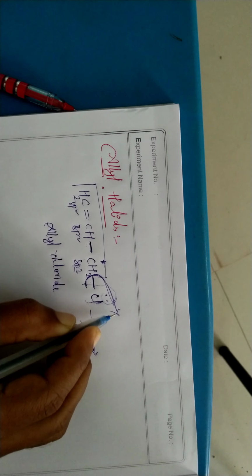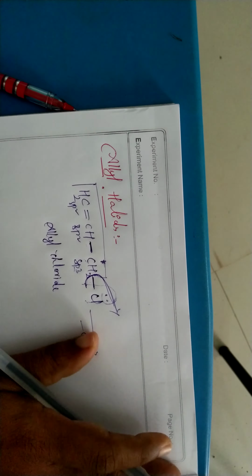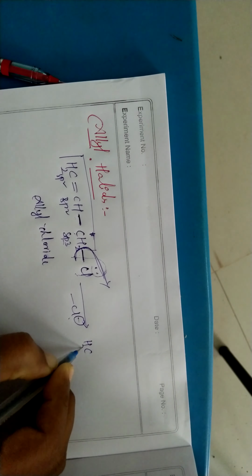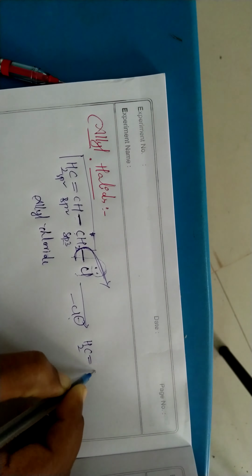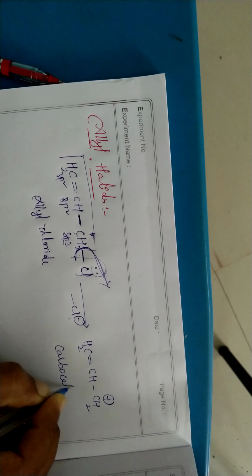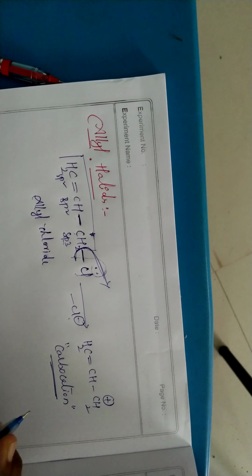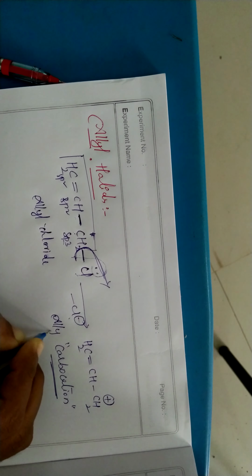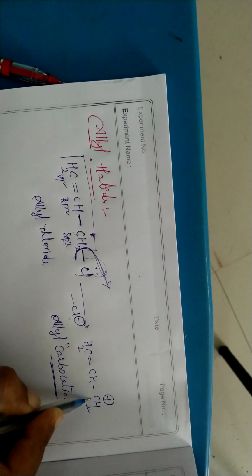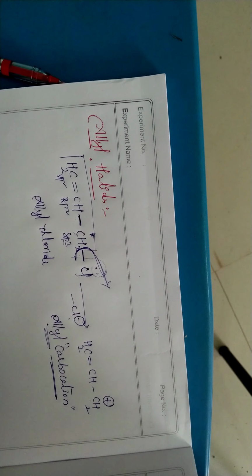So when Cl minus is going out, what happens? Carbon is getting a positive charge. Carbon containing a positive charge is called a carbocation. Remember? Carbon containing a positive charge is called a carbocation. Which type of carbocation is it? It is an allyl carbocation. We know that this is an allyl carbon. So that's why this carbocation is called an allyl carbocation.